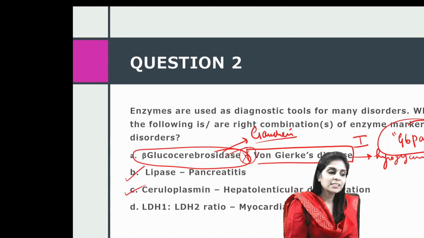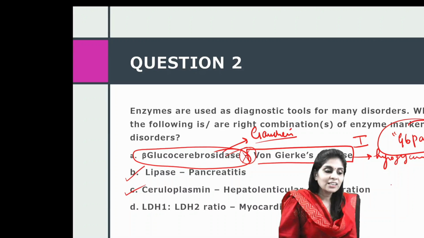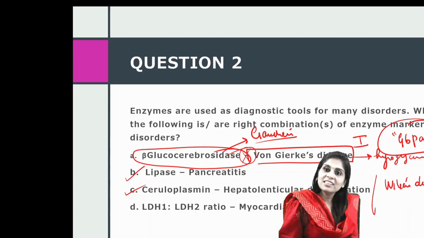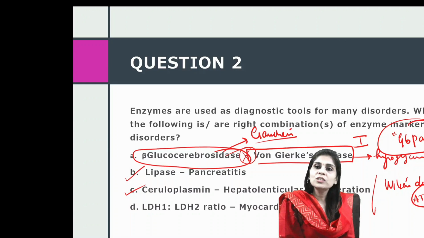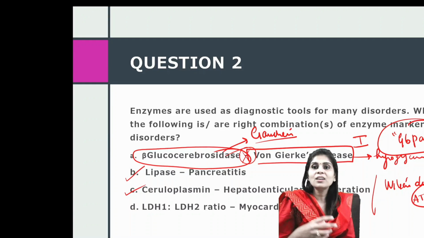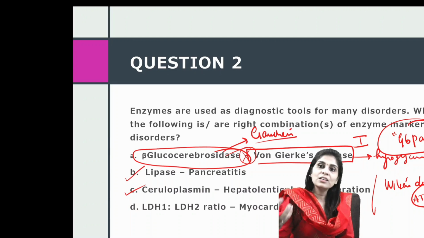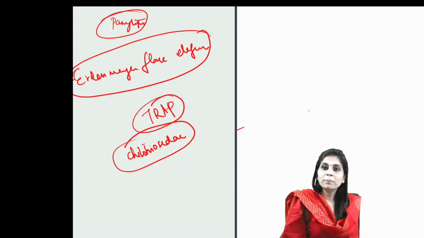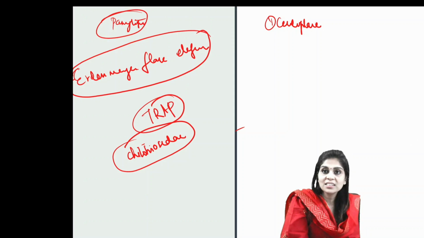How about ceruloplasmin and hepatolenticular degeneration? That's a perfect combination because hepatolenticular degeneration is nothing but Wilson's disease. Wilson's disease is caused by a defect of the ATP7B gene present on chromosome 13. The ATP7B gene codes for a protein responsible for secreting copper from the liver into the biliary canaliculi. Thereafter, the copper gets incorporated into copper-dependent enzymes. Many a time I've asked you what the copper-dependent enzymes are. The first one you should remember is ceruloplasmin, which is a ferroxidase.